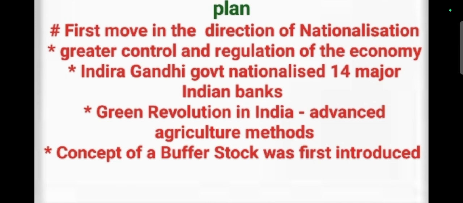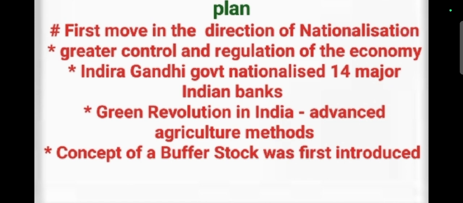They were Allahabad Bank, Bank of Baroda, Bank of India, Bank of Maharashtra, UCO Bank, United Bank of India, Syndicate Bank, Union Bank, and Canara Bank. So these are the major Indian banks that came under the government control during the Indira Gandhi government.